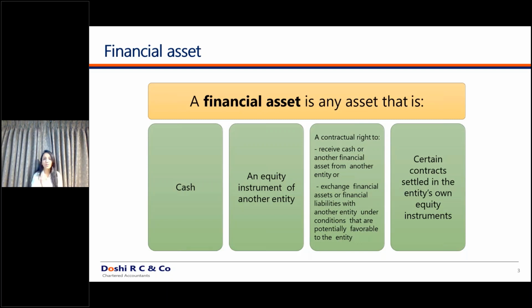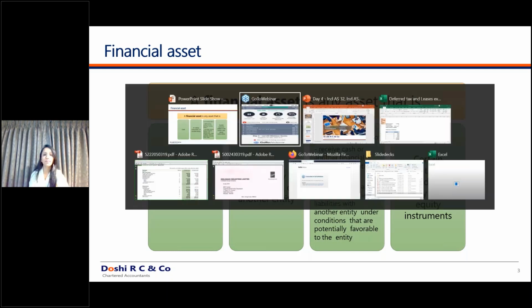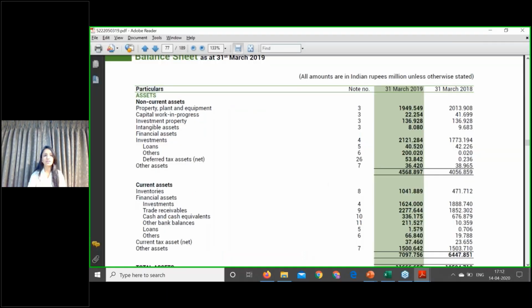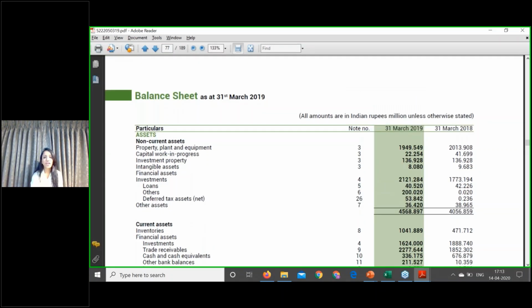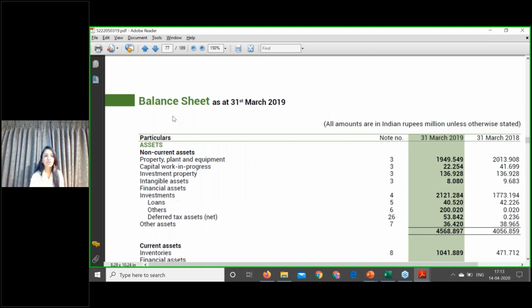But if you understand what is a financial asset by these three terminologies, it will be very easy for you to understand any company's financial statements and analyze what is a financial asset and what is not a financial asset. To take a practical example, I have the annual report of Praj Industries Limited in front of me. So let's understand caption by caption what is a financial asset and what is not. I hope everyone is able to view my screen and I've opened the annual report of Praj Industries Limited.